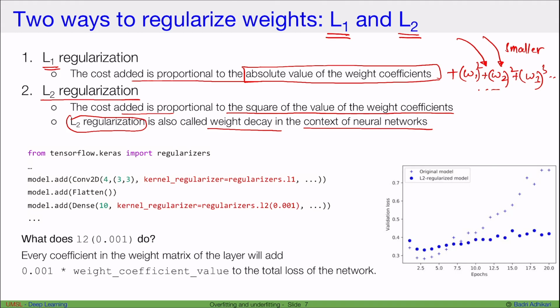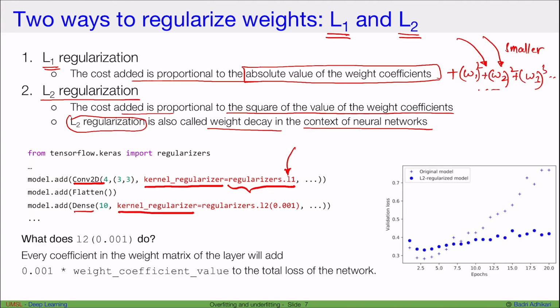Now here's an example. Say we have TensorFlow code and we have, let's say, a conv2D layer. What we want to do with the model is regularize the kernel, the filter weights. That is, the filter weights should not blow up or become too big from whatever distribution they have. So we can simply add a parameter kernel regularizer equals regularizers.L1. In this way, we are forcing the conv2D layer to add this L1 regularization to the weights of the filters. Similarly, maybe in the next layer we want another regularizer.